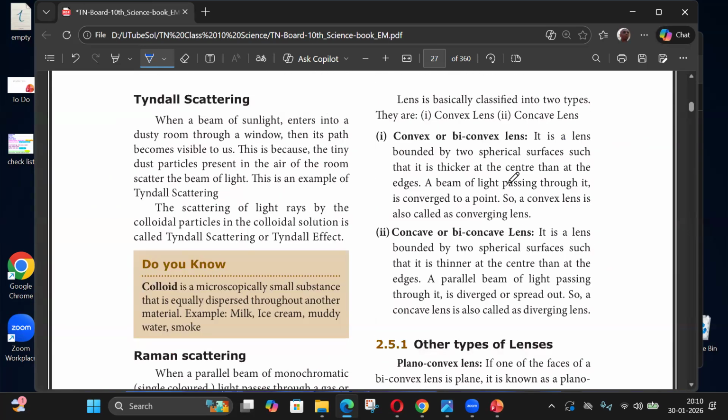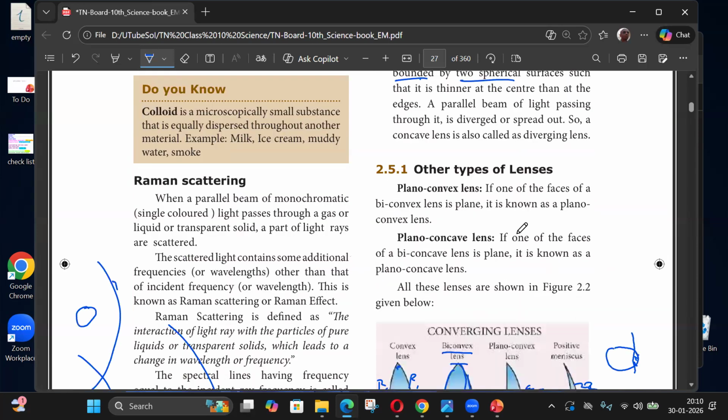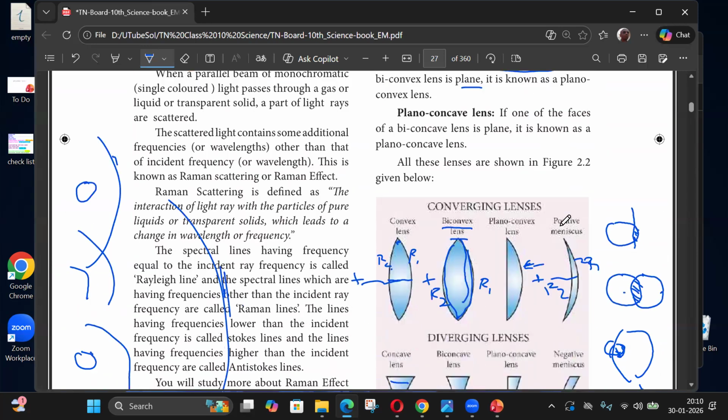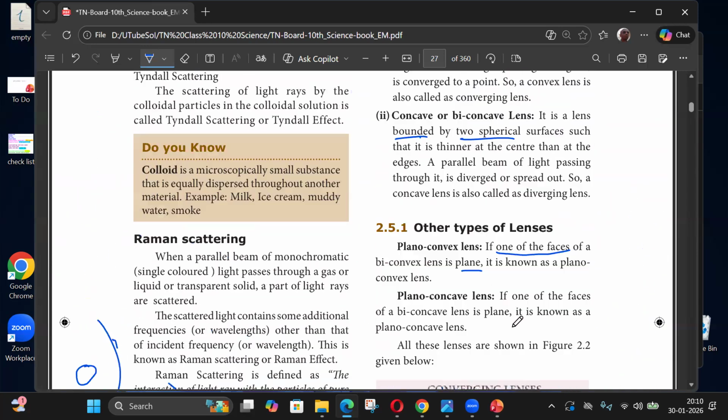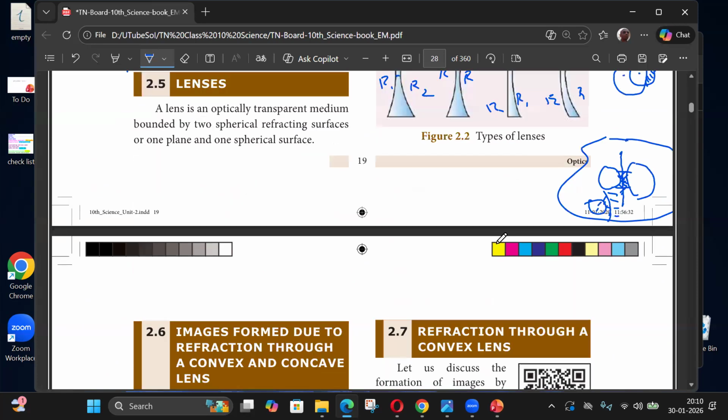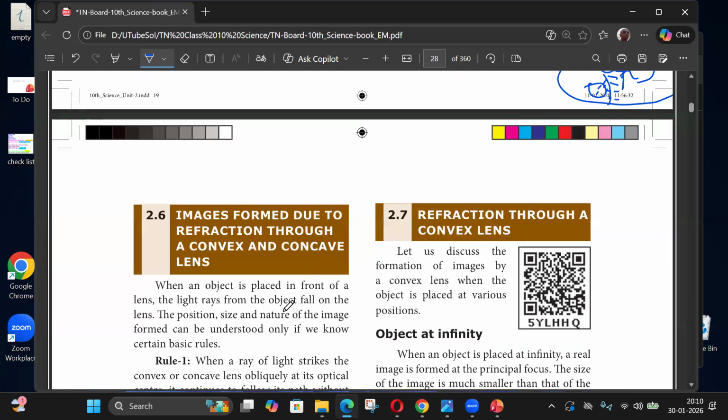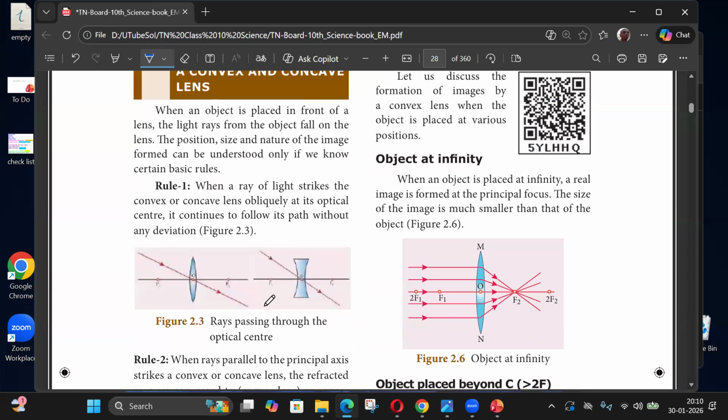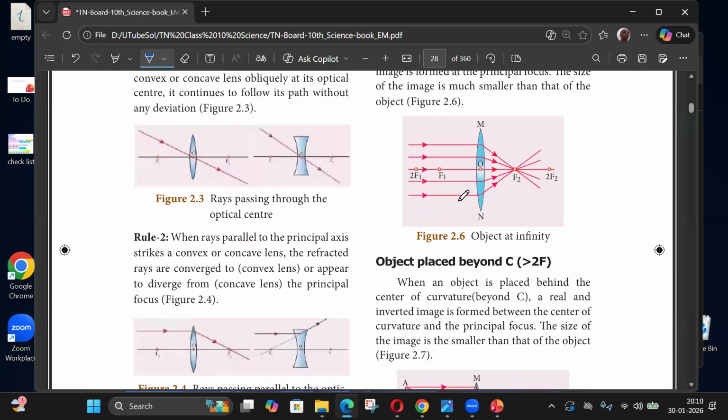The convex or biconvex lens is bounded by two spherical surfaces. Plano means one side is plane, one of the faces is plane, and the other one is a spherical surface. Plano concave is the same thing: one side is plane, the other one is a spherical surface. So the difference between these two is when I send a parallel beam of